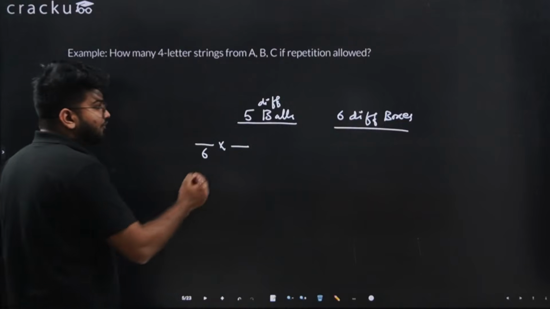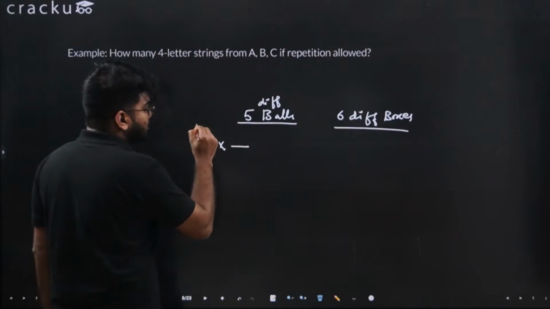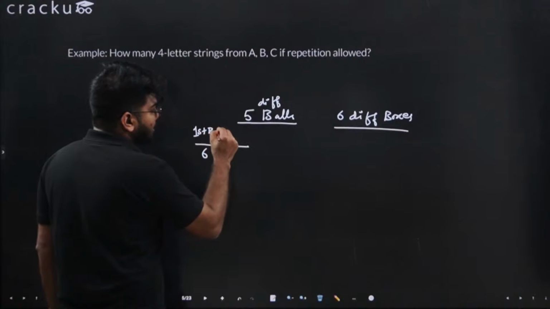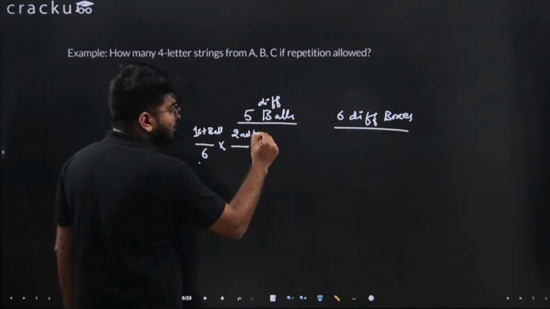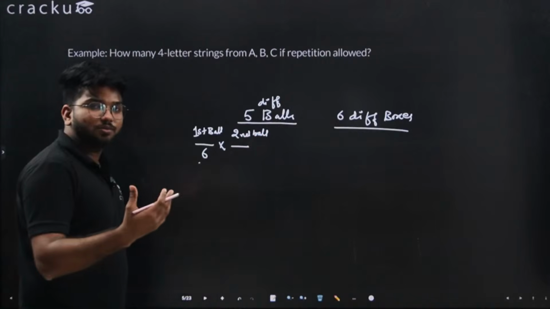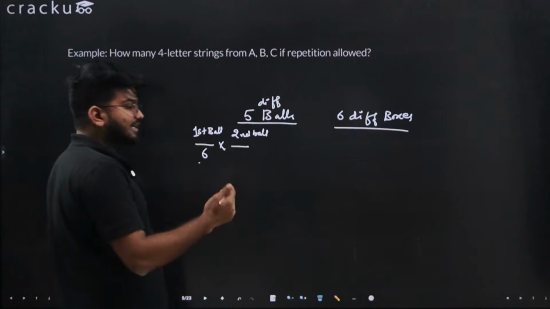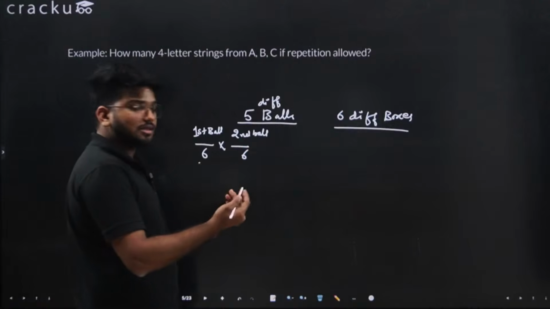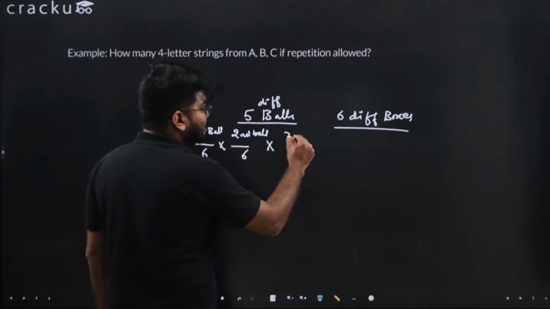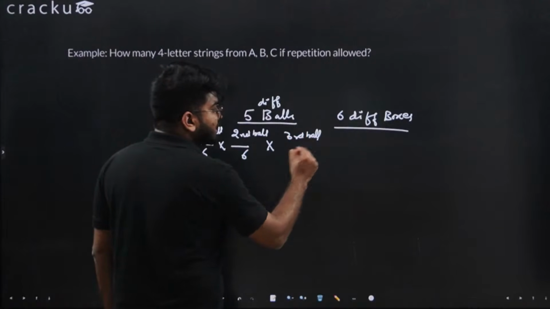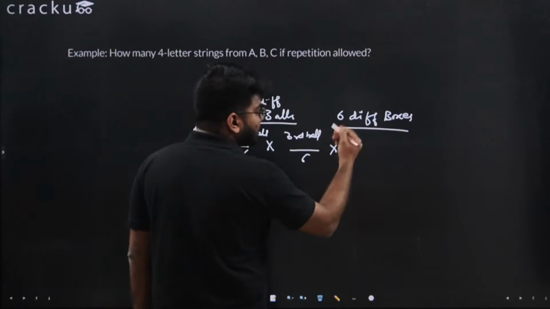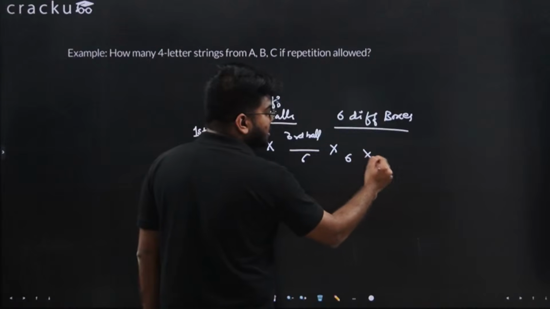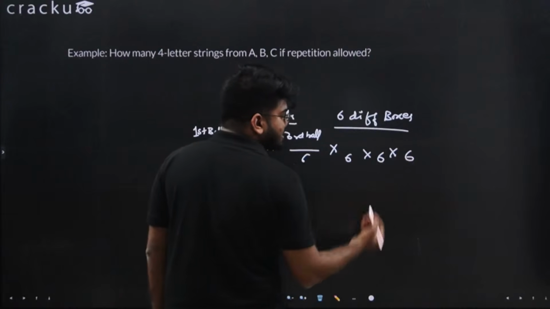So here, for the first ball, there are 6 options. For the second ball, in how many different boxes can the second ball go? Again, there are 6 options, because repetition is allowed. Similarly, for the third ball, how many boxes are there? Again, there are 6 boxes. Similarly, for the fourth ball also there are 6 options. Fifth ball also 6, and sixth ball also.